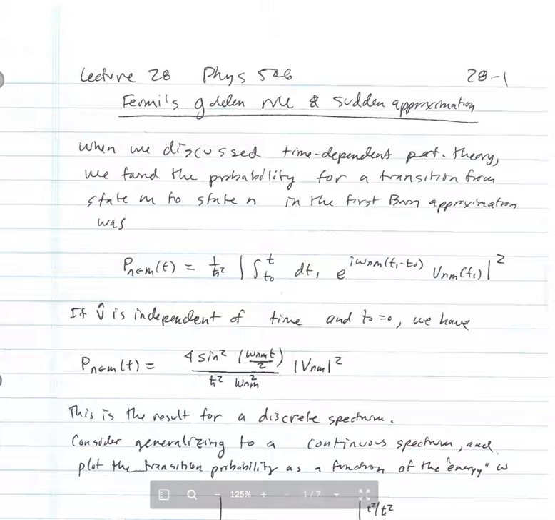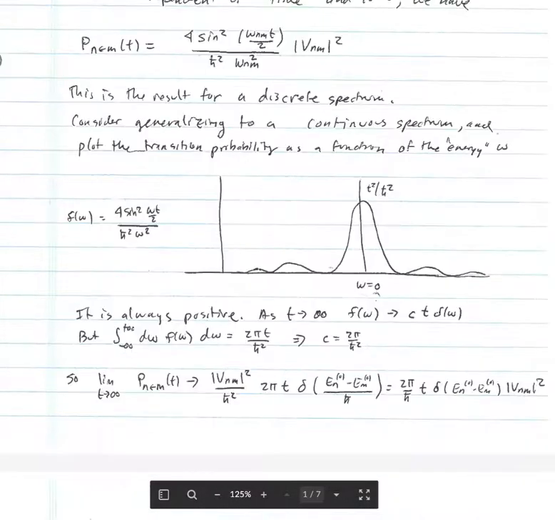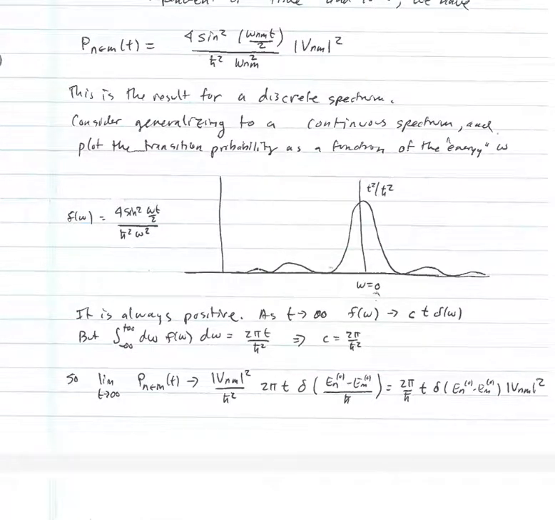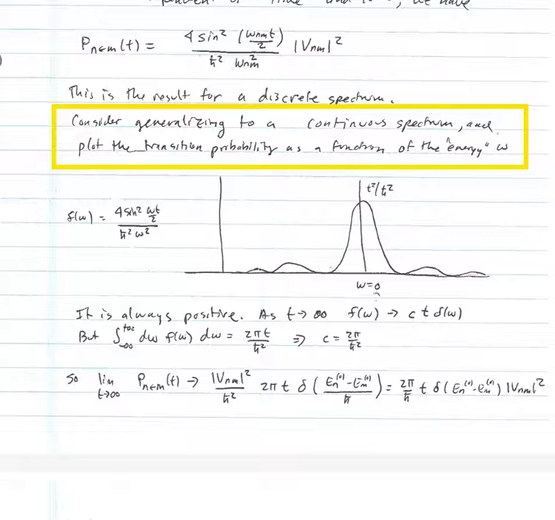The whole idea of Fermi's golden rule is that we're going to generalize this from a discrete spectrum to a continuous spectrum. So initially, let's just replace this omega_nm, which was a discrete energy difference between the two states, by a free variable omega.